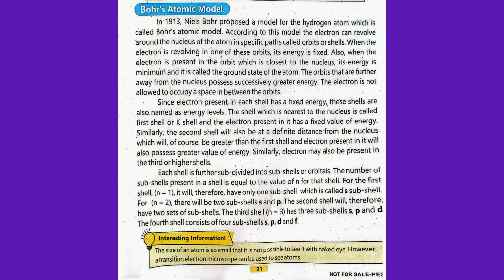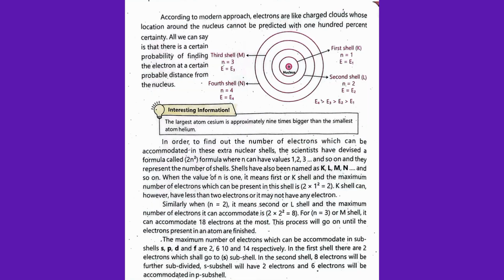For the first shell, n is equal to 1. It will therefore have only one subshell, which is called the s subshell. For n equal to 2, there will be two subshells, s and p. The third shell, n equal to 3, has three subshells: s, p and d. The fourth shell consists of four subshells: s, p, d and f.